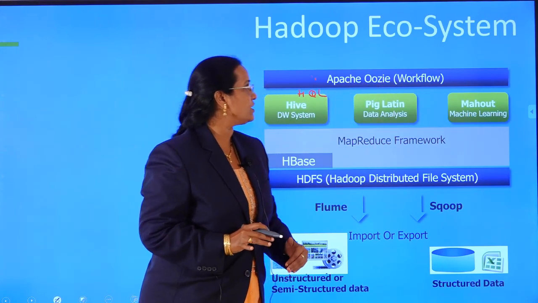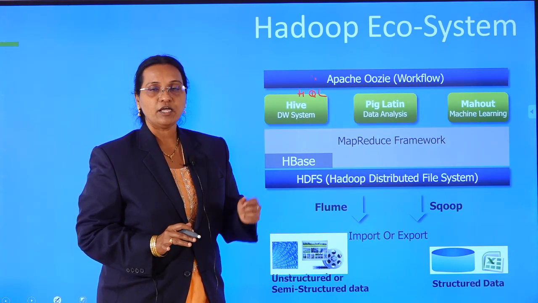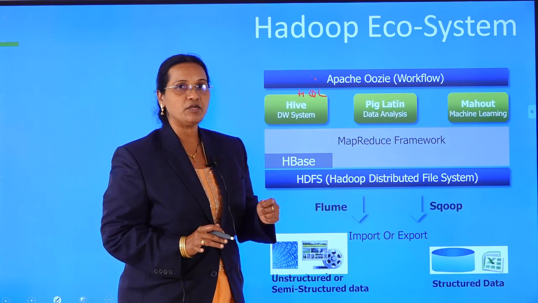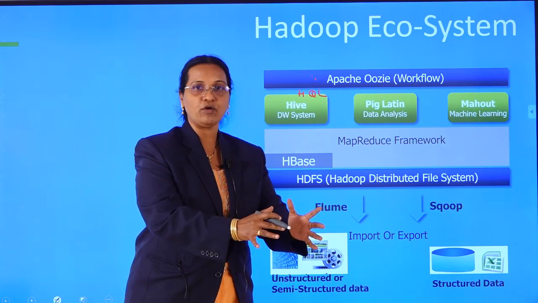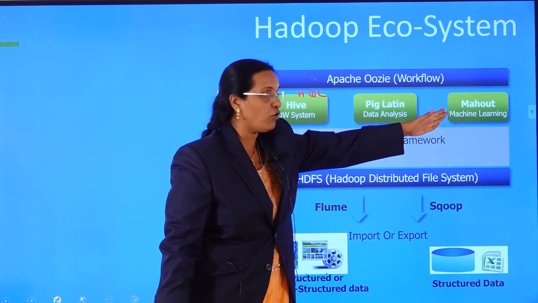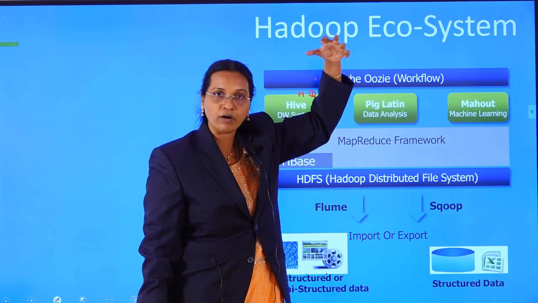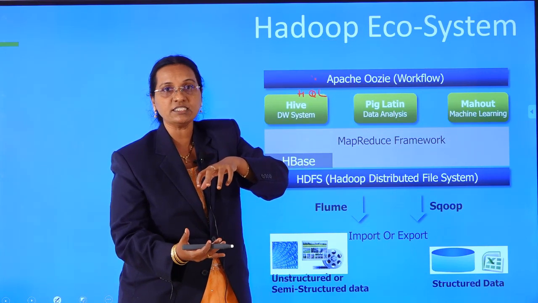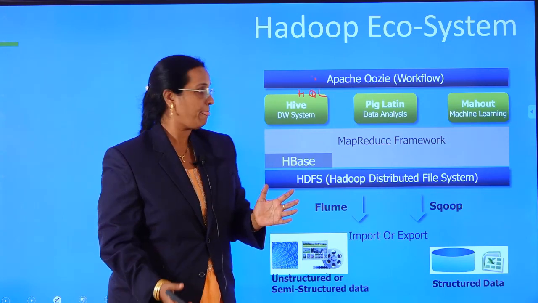The next component is called Mahout. Mahout is a Sanskrit word: the person who rides the elephant is a Mahout. The duty of the Mahout is to control what kind of algorithm has to be applied, and what kind of algorithm is going to produce better results. That is called machine learning. That is why there is a combination of big data with machine learning, artificial intelligence and deep learning, which together make data science.